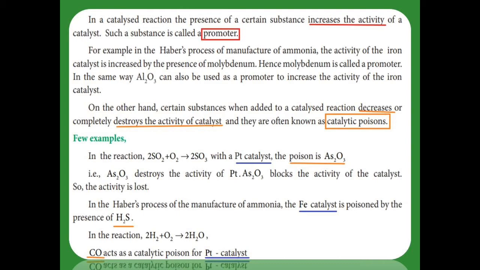The next one, water formation. How can we form water? What is the formula for water? H2O. So we need hydrogen and oxygen. In this reaction, the platinum is a catalyst. What is the function of the catalyst? It is to increase the rate of the reaction. That function is decreased by carbon monoxide. So here the carbon monoxide is a catalytic poison for the platinum catalyst.